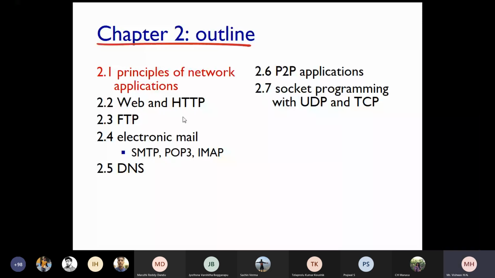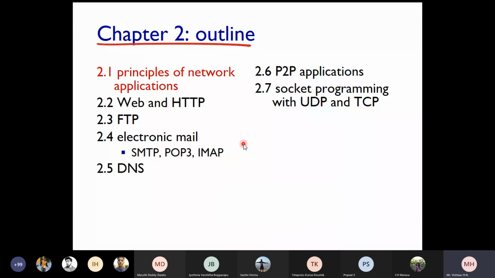Then electronic mail: SMTP, POP3, IMAP. Then DNS, followed by P2P, that is peer-to-peer applications, and socket programming at the end. Sections 2.2, 2.3, 2.4 and 2.5 are very important because they are completely protocols. How these protocols work, what the frame structure is, what the need of each protocol is, and what features it gives to the next layer, these things we are going to study in this chapter.